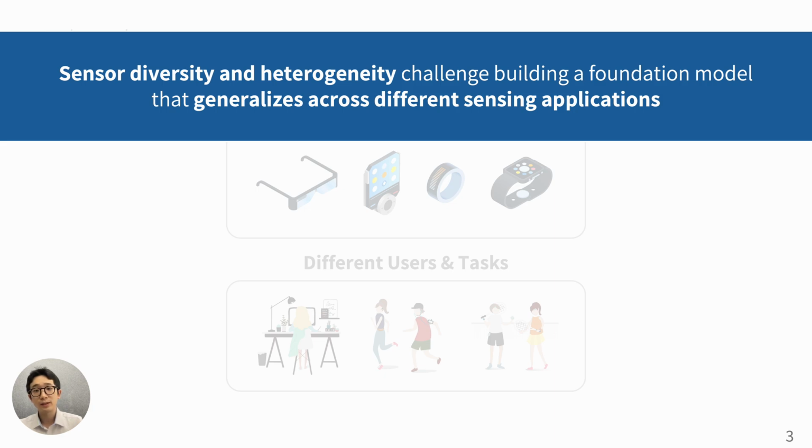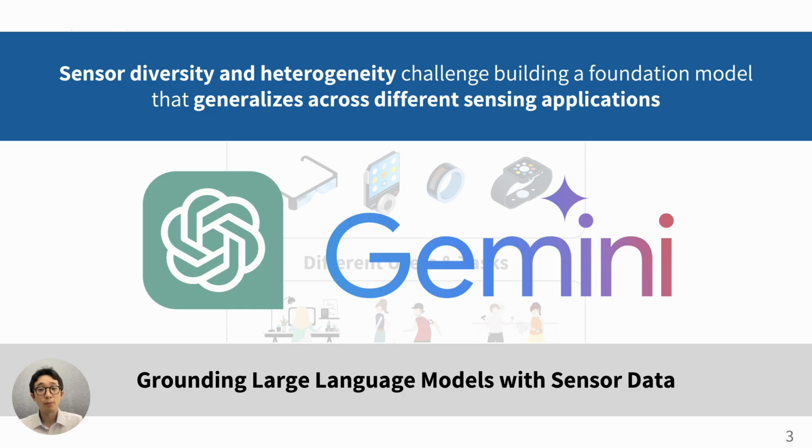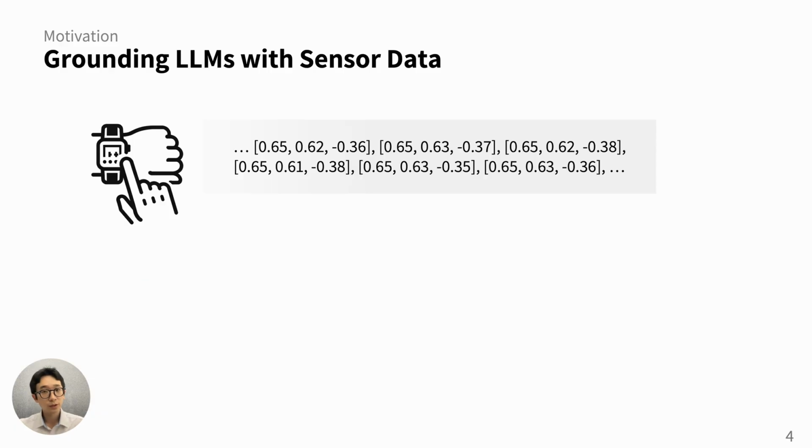However, achieving this is difficult because of the strong heterogeneity across different settings, and the expensive cost of collecting such diverse datasets is also challenging. Here, large language models offer promising potential. With their world knowledge across different domains, including the sensor applications, LLMs provide a new way to interpret and solve sensory tasks more generally. So, how can LLMs handle sensor data?